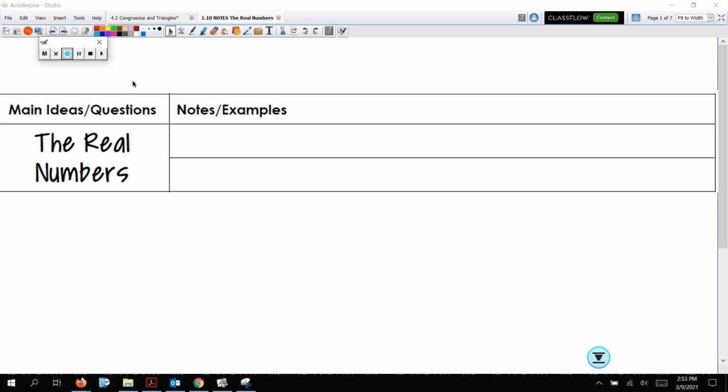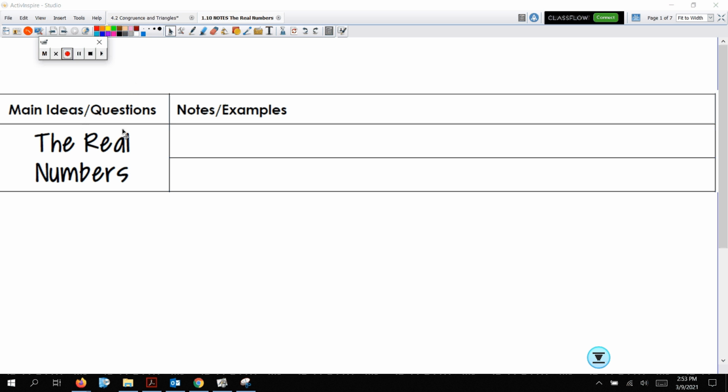Alright, guys. This is almost the last part of the notes for our Unit 1 that we were taking. This is going to be section 1.10, talking about the real numbers. This is kind of weird, but it's really explaining what some of these numbers are and where they belong.